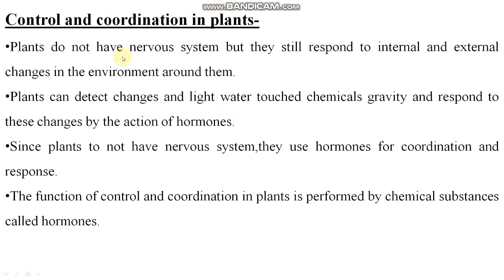Plants can detect changes in light, water, touch, chemicals, gravity, and respond to these changes by the action of hormones, right? So since plants do not have a nervous system, they use hormones for coordination and response. The function of control and coordination in plants is performed by chemical substances called hormones. We will see later about plant hormones, right?